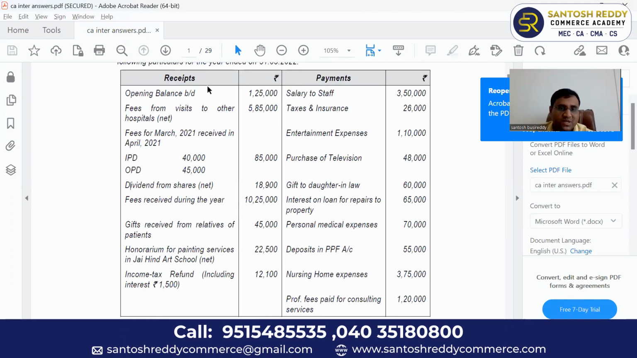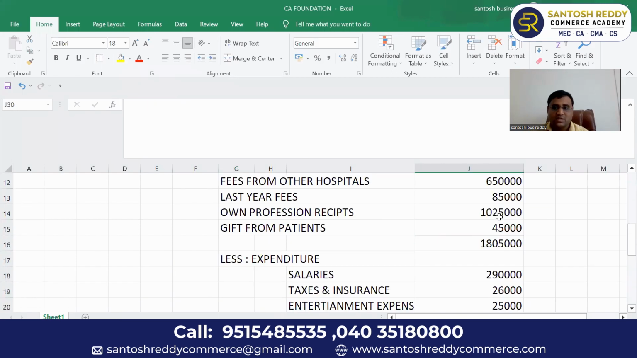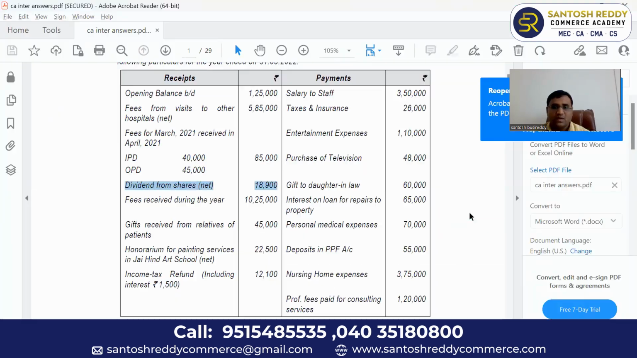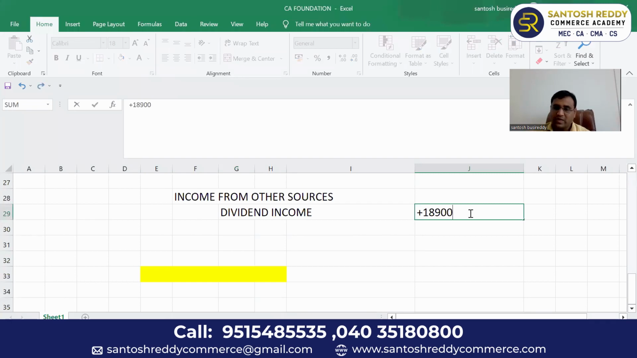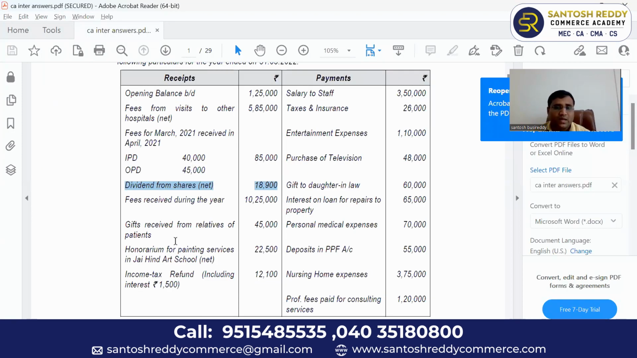Dividend income. Go to receipt side. Dividend from shares. This is net amount. Since it is more than 10,000, TDS will be deducted on dividend also. You have to gross up. This is taxable under income from other sources. What is the dividend income? Gross amount you have to mention here. Gross up. Dividend income. What is the net amount? 18,900 divided by 90%, but we want 100%. Gross amount is taxable.